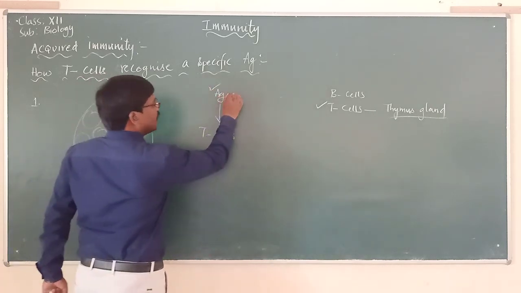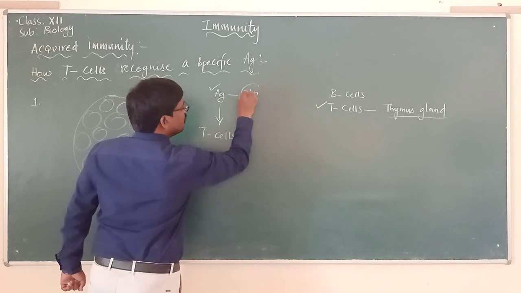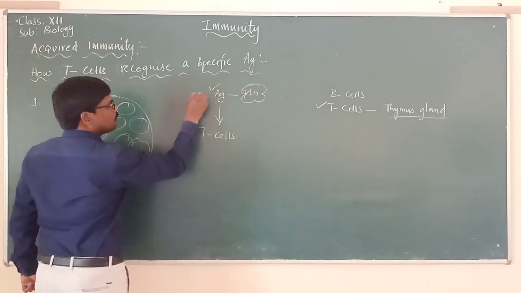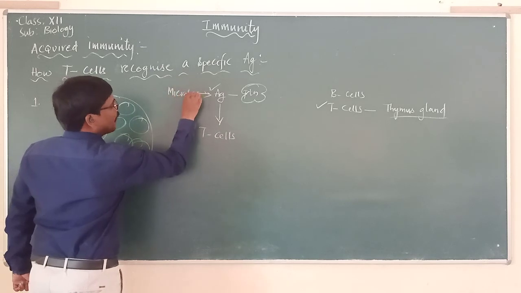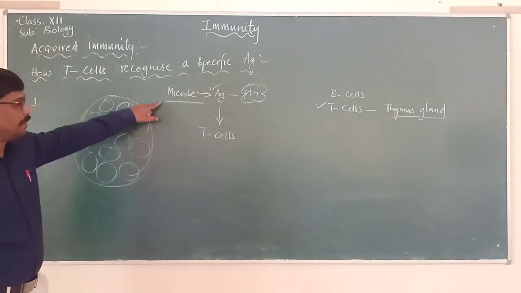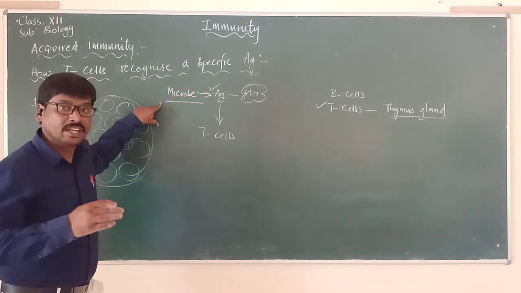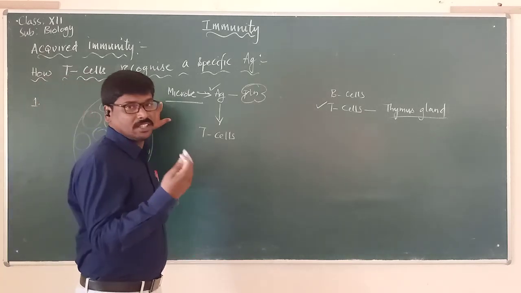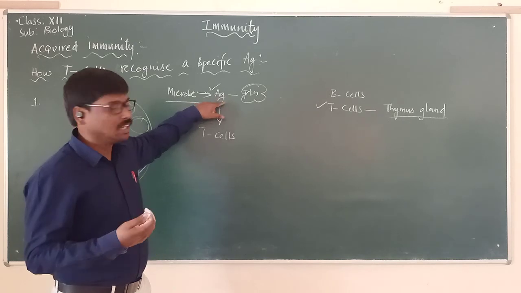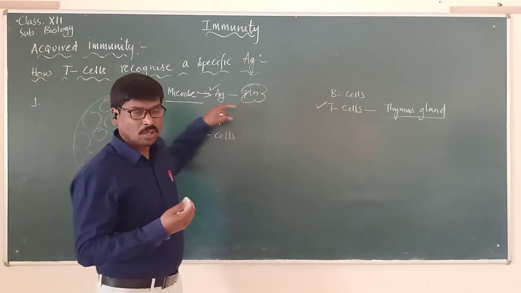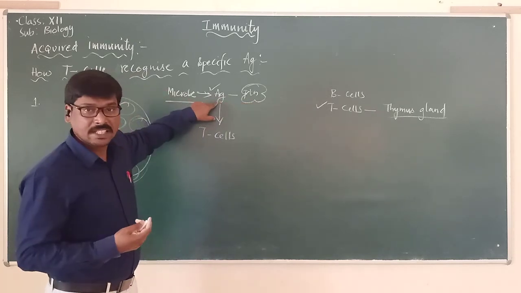It is nothing but a protein that is produced by a microbe, or a pathogen. When a pathogen enters the body, it releases a chemical substance. That chemical substance is called an antigen. That chemical is nothing but a protein. So this microbe releases the antigen.